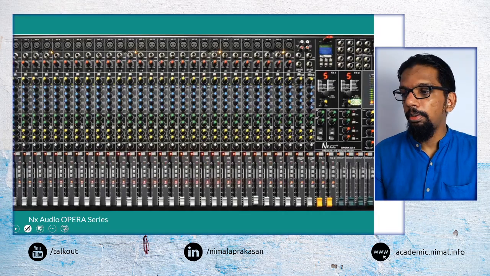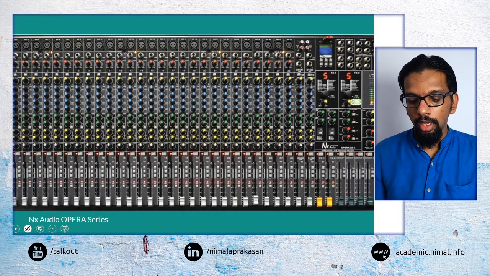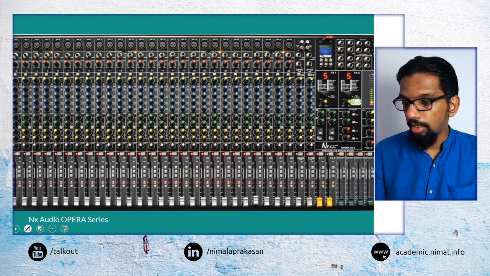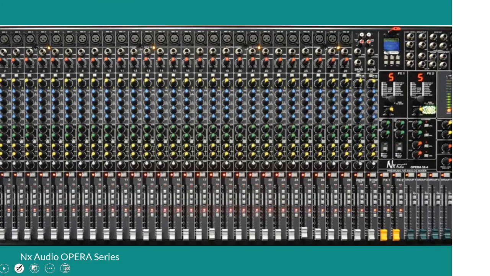For example, if we look at a large mixer like this, we may see a number of input channels, things that are repeated like this. That is what we would identify as a channel strip on a mixer.